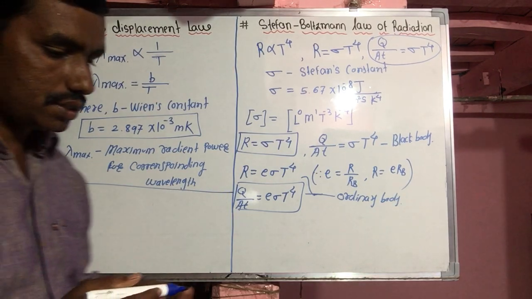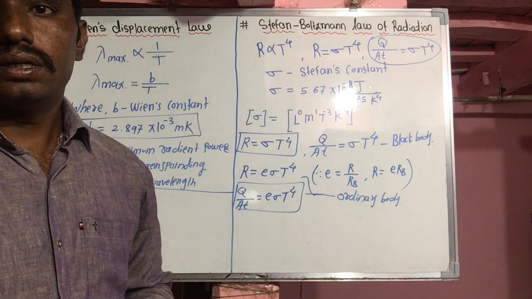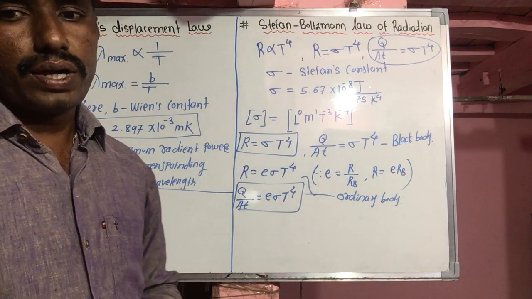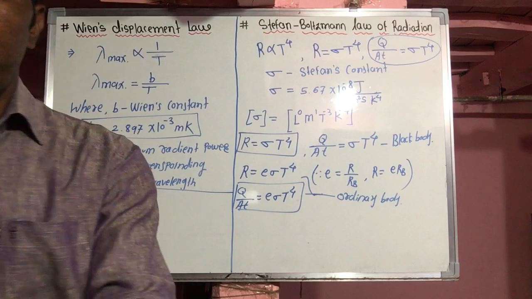Example means what? Here is a net loss of heat by any body, either a perfect black body or an ordinary body.